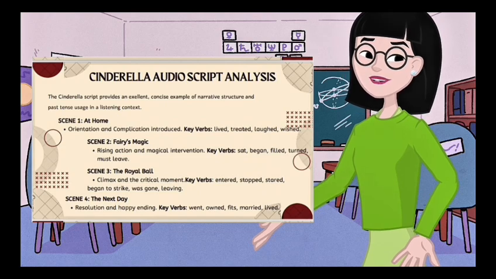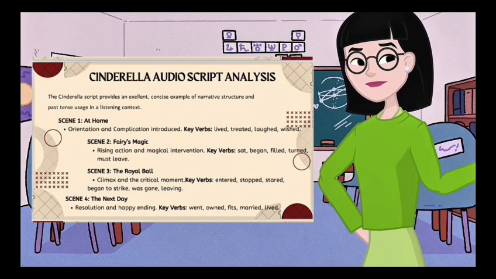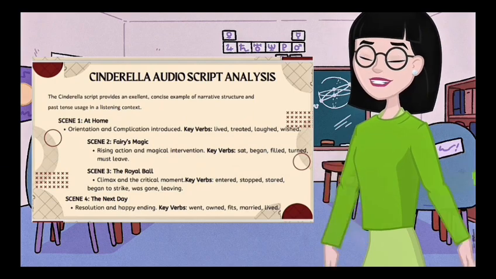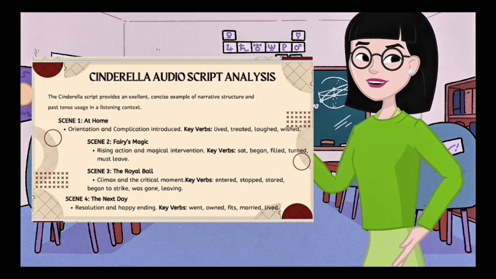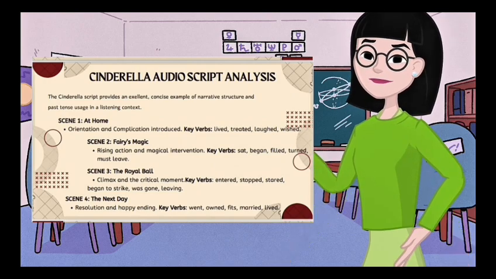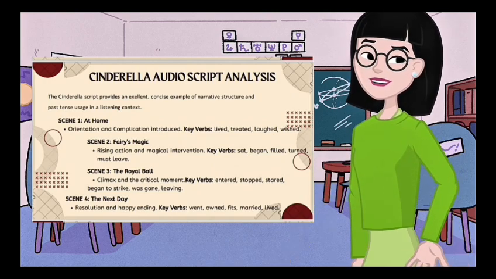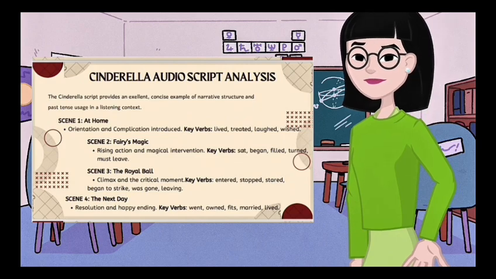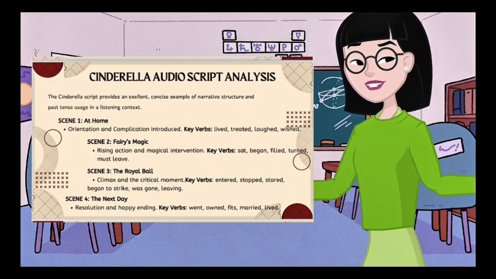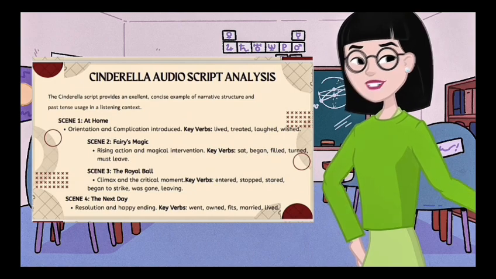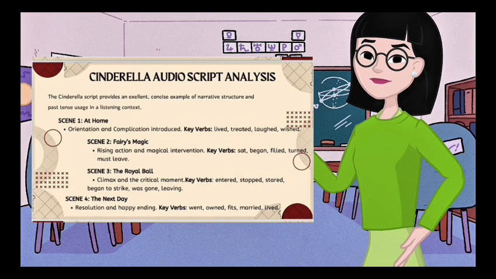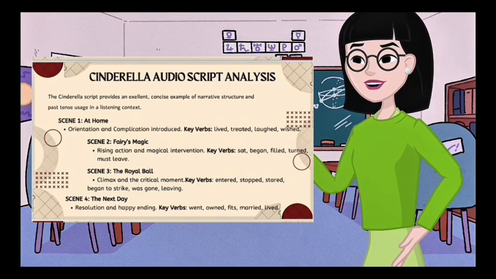represents the climax of the story. Verbs such as entered, started, stopped, and was gone show the excitement and tension when Cinderella meets the prince and must leave before midnight. Finally, the next day, the story reaches the resolution and happy ending. Verbs like went, married, and lived show how everything ends happily.